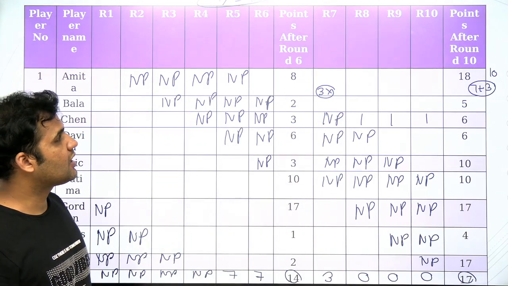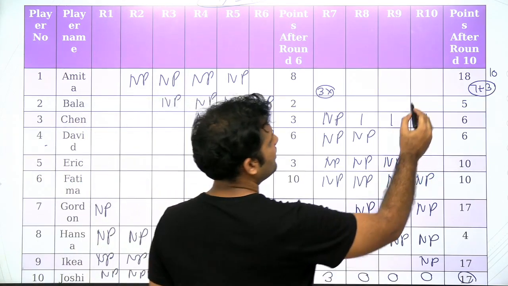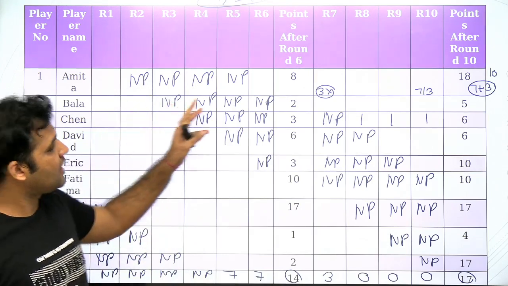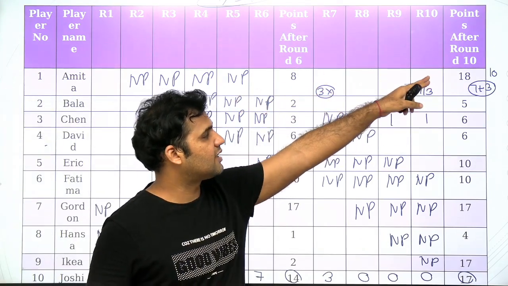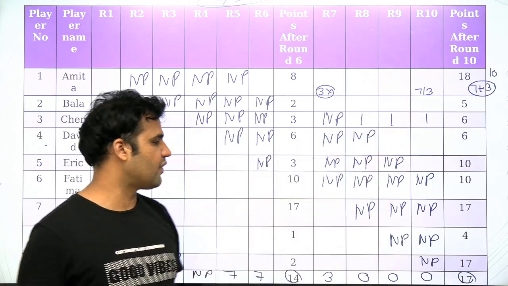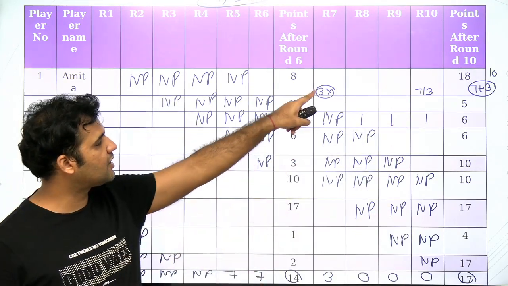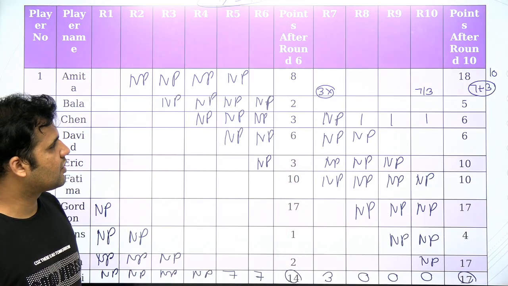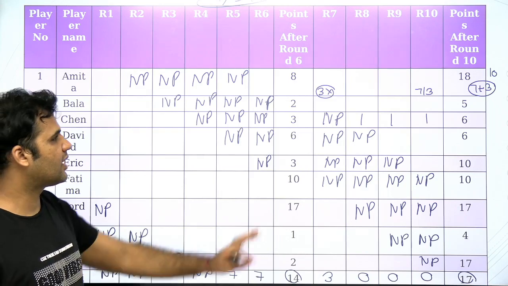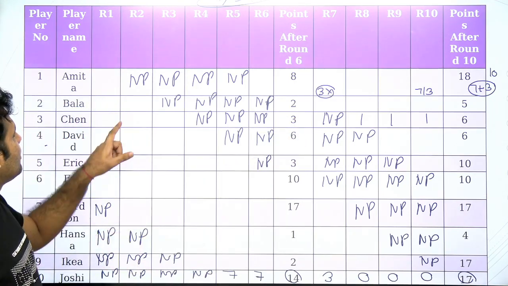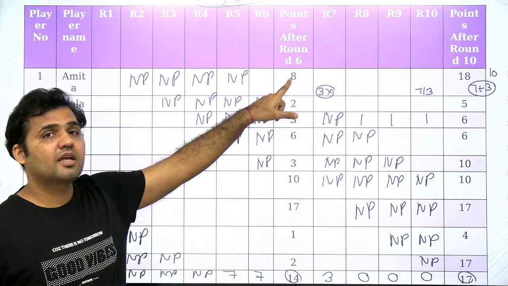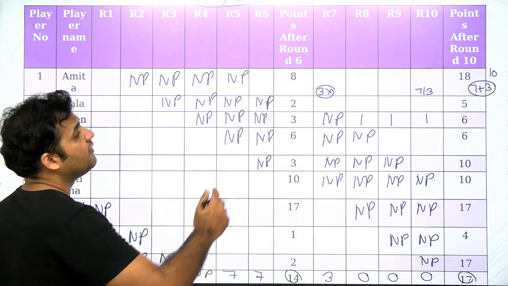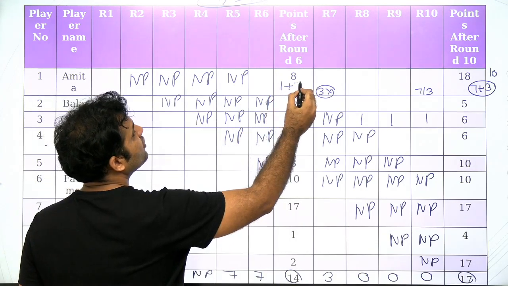And Amita is scoring in round 10, so it can be 7 or 3, both are possible. We still cannot say whether it will be 7 over here or 3 over here. We'll have to wait for that. Okay, but one thing is clear: Amita's score is 8 till round 6, which can be obtained only with the combination of 1 and 7.